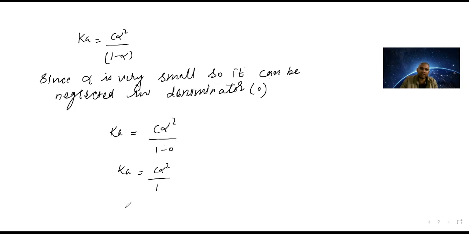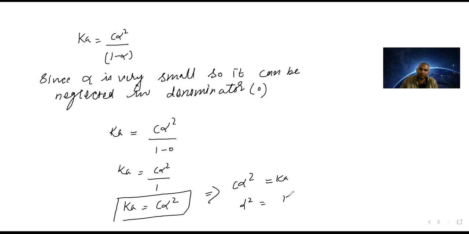Dividing by 1 changes nothing, so Ka is equal to C alpha square. This is one formula. Another formula: C alpha square is equal to Ka, so alpha square is equal to Ka upon C. If you talk about alpha only, it will be root of Ka upon C. This is what comes.